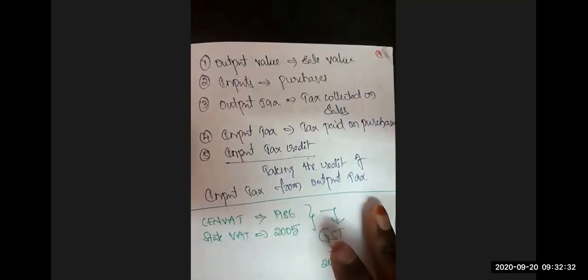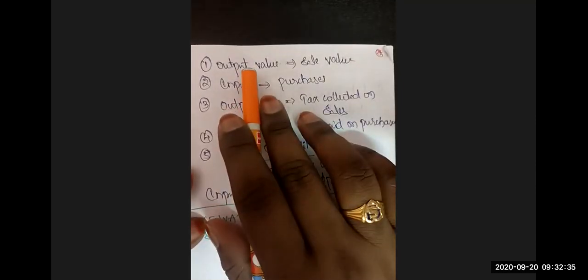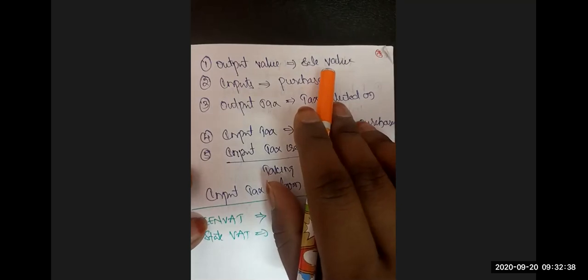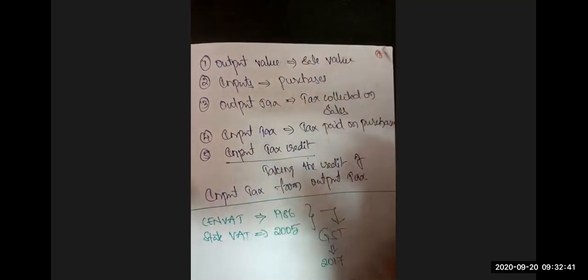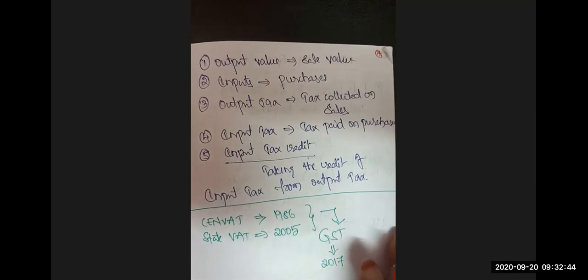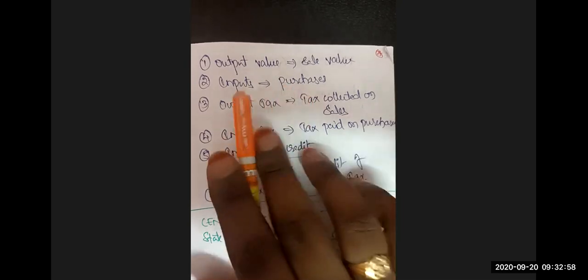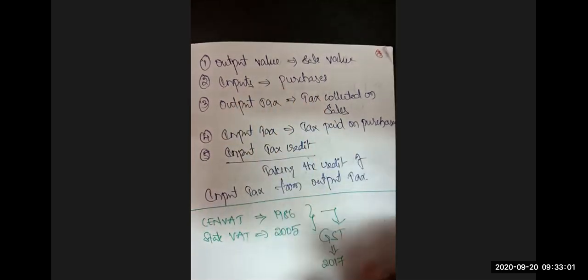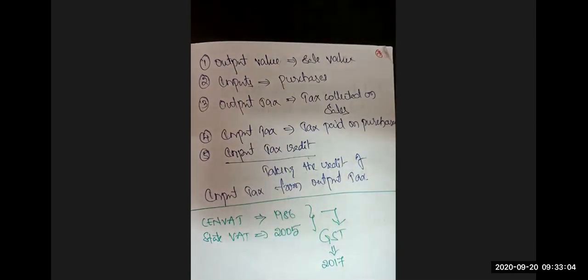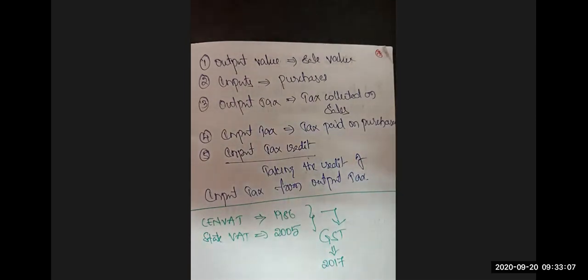Before that, you need to learn some basics. So, what do you mean by output value, sales value? Output value or sales value, one and the same. Outward supplies, outputs, the supplies which we are making, sales. The goods are going out, the services are going out. So outward supplies value, sales value. Inputs means purchases. Inward supplies, the goods which we are receiving, the services which we are receiving. That is what we call inward supplies. The goods are coming in, services are coming in. So inward supplies, inputs, purchases.